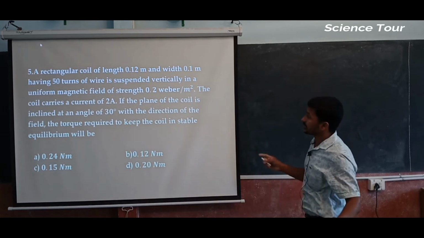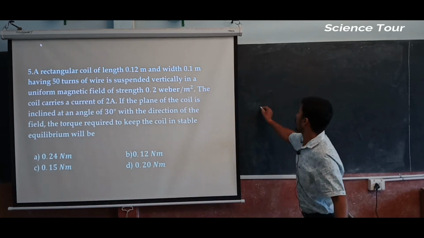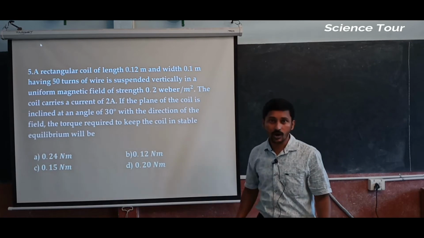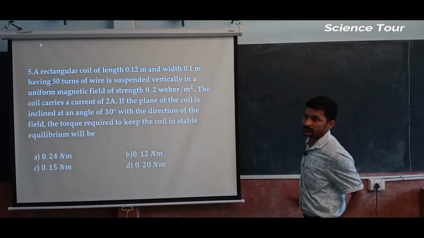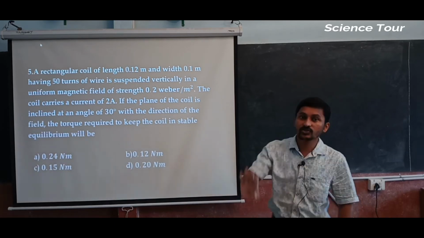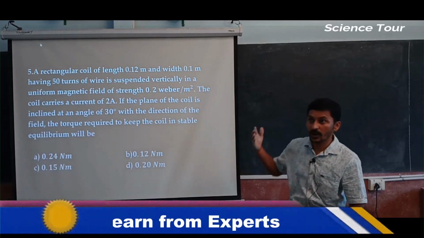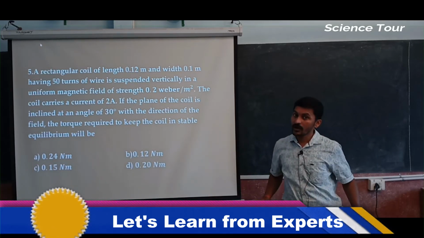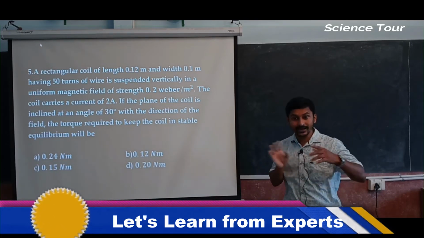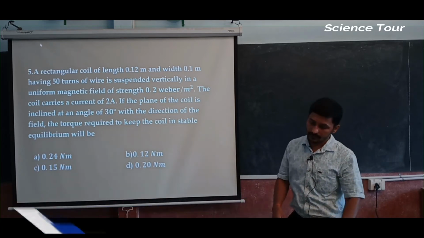Now to become 90 degree, how much do I have to rotate? Already 30 degree is there. Now I have to rotate so that it becomes a stable equilibrium. It has to reach 90 degree, meaning the angle between the magnetic field and M must be 90 degree, or that plane is parallel to the magnetic field.